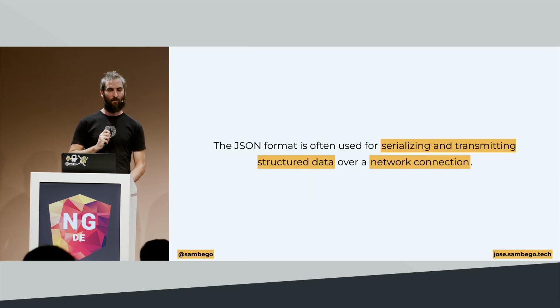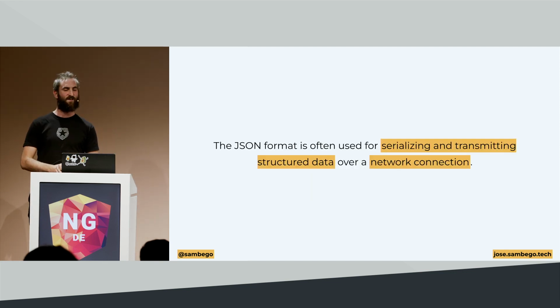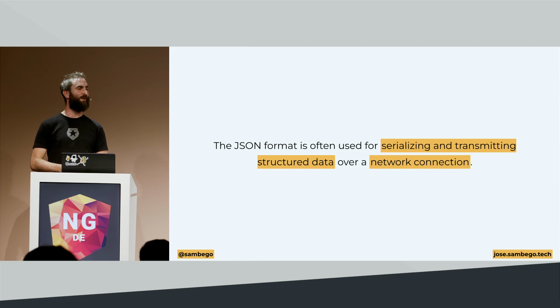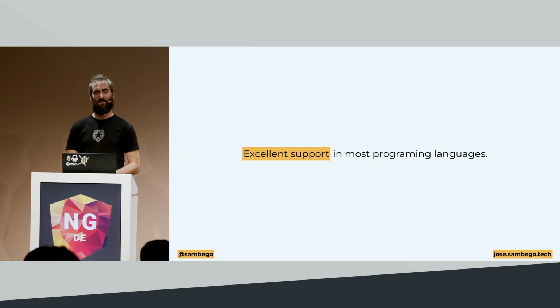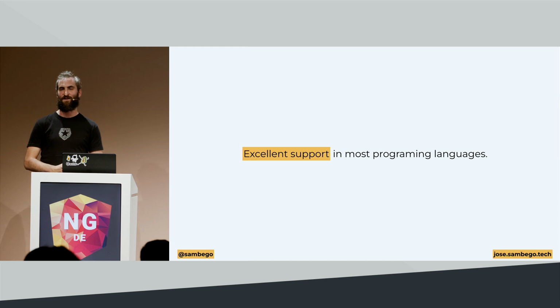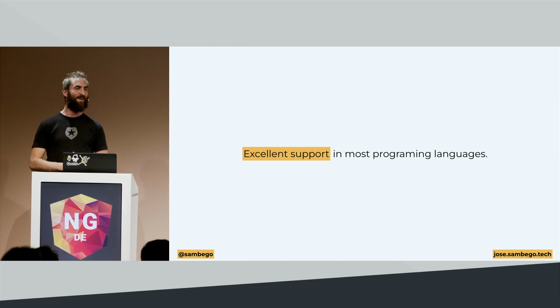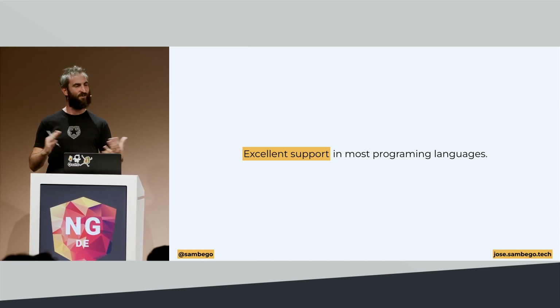Why JSON? Well, JSON format is often used for serializing and transmitting structured data over a network connection, which means we use JSON on the internet all the time, always. It's way more readable than certain other formats like XML, for example. And it has excellent support in most programming languages. We're at the Angular conference. I think all of us know at least a little bit of JavaScript, and it has first-class support in JavaScript because it comes from JavaScript.